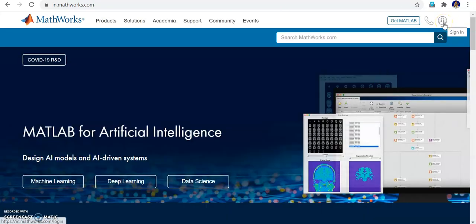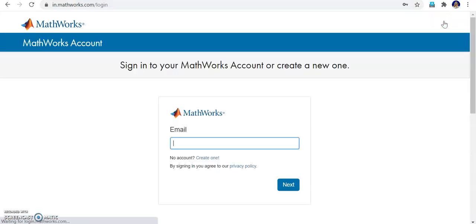Once you have registered, now you can sign in, right? Again, I go to the mathworks.com website, and the login ID is your mail ID. The password you would have created from the link that is sent to your mail, right? Now I type my user ID.